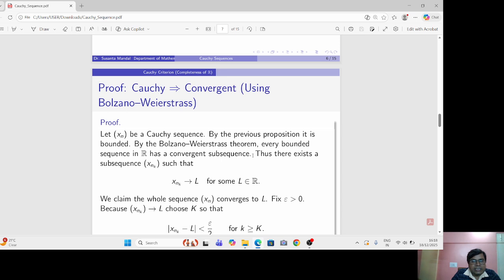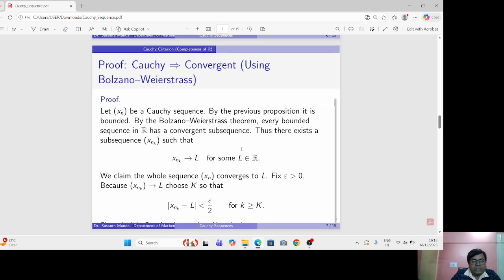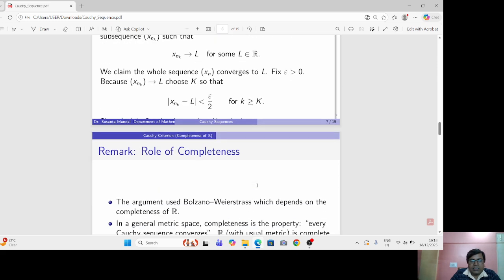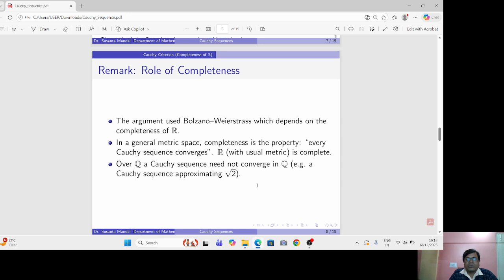Thus there exists a subsequence xnk such that xnk tends to L. Using this fact, we will show that the whole sequence xn converges to L. Here we will see that completeness plays an important role.